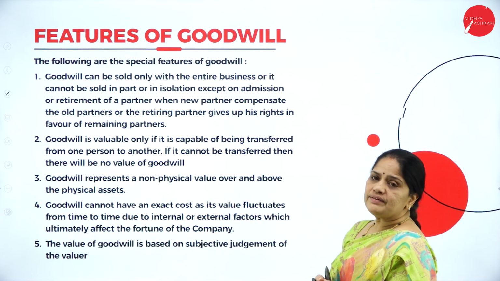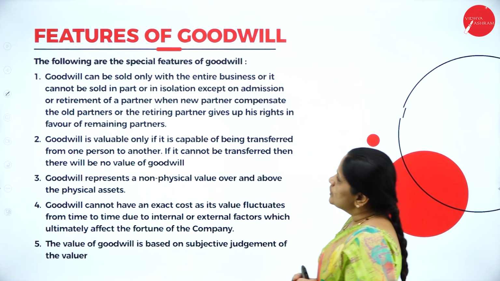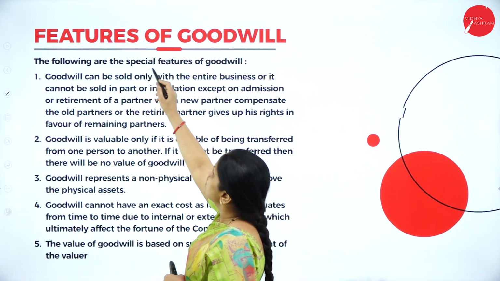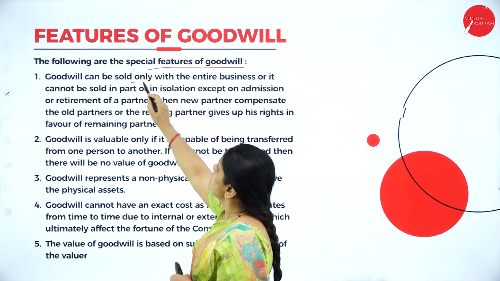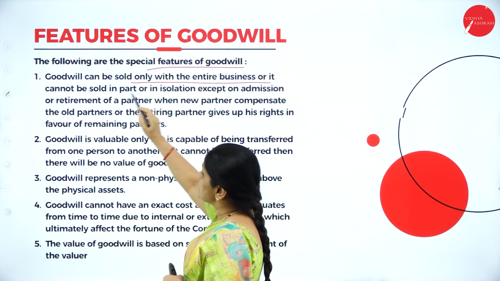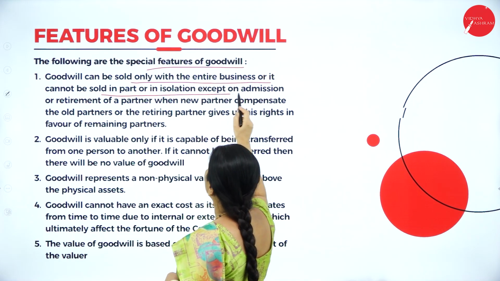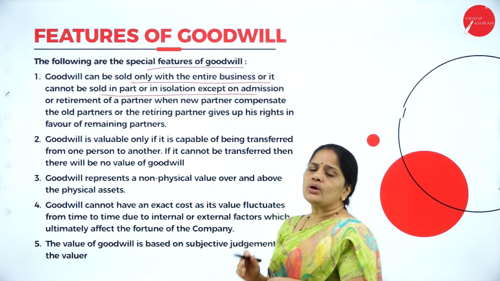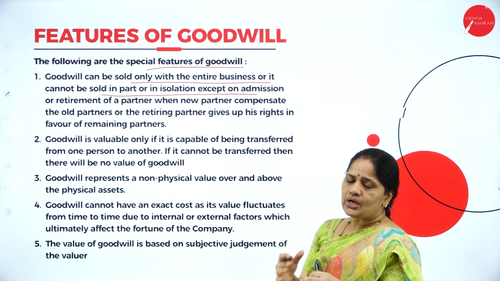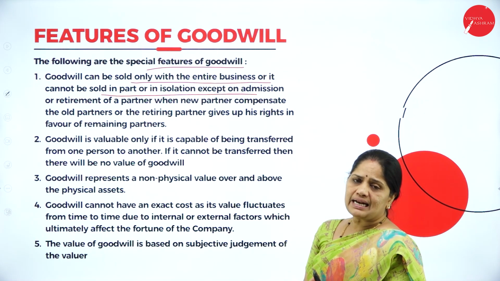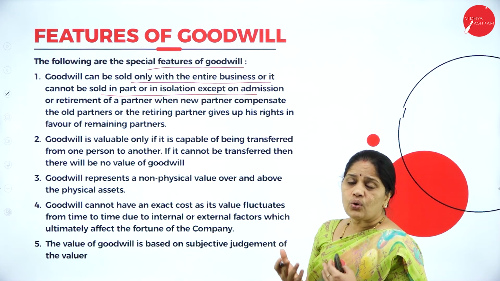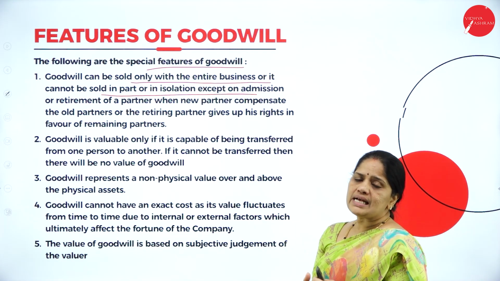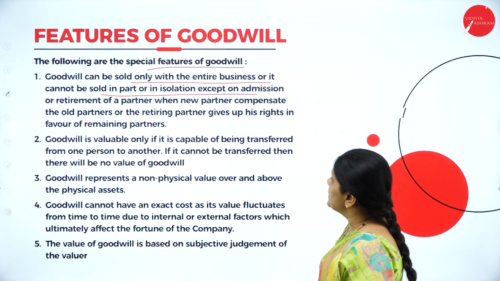Then, what are the features of goodwill? The following are the special features of goodwill. Goodwill can be sold only with the entire business, and it cannot be sold in part or isolation. That is, goodwill can be sold only when the business is sold. Until and unless the business is running, you cannot sell only the goodwill. So, goodwill has to be sold along with the business.